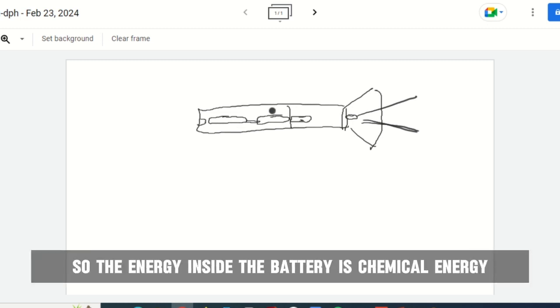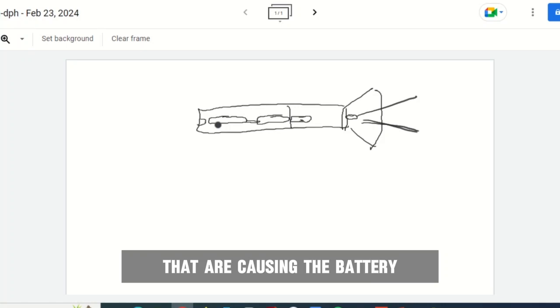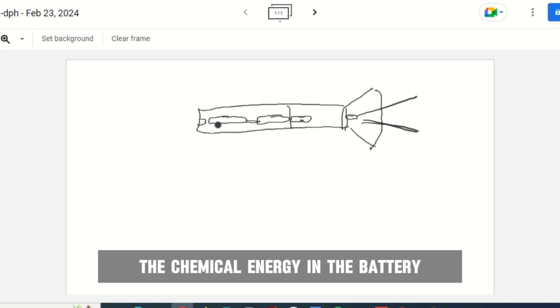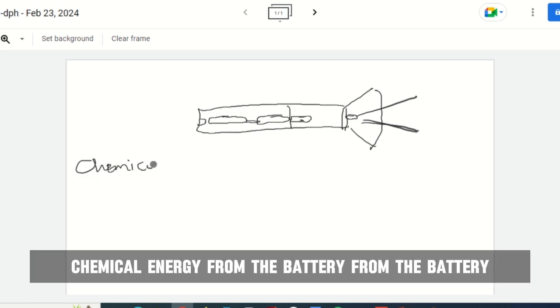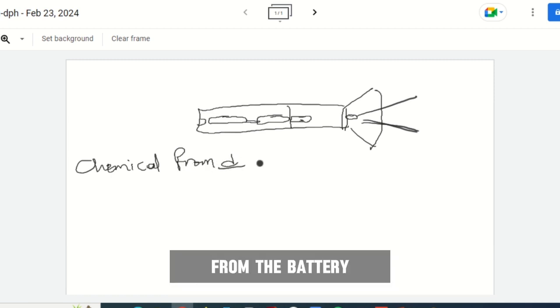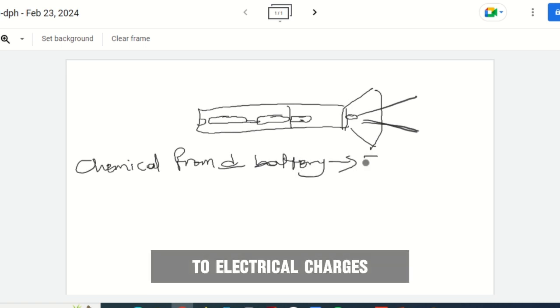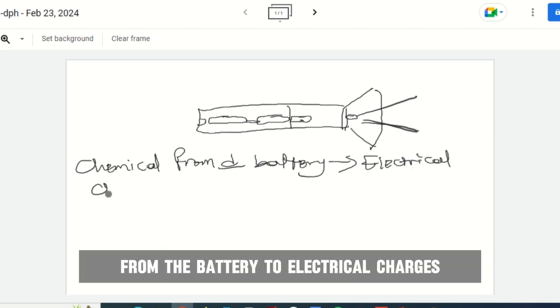The kind of chemical reaction that occurs in the battery is such that it transfers the chemical energy in the battery to electrical charges. So you can now say chemical energy from the battery to electrical charges.